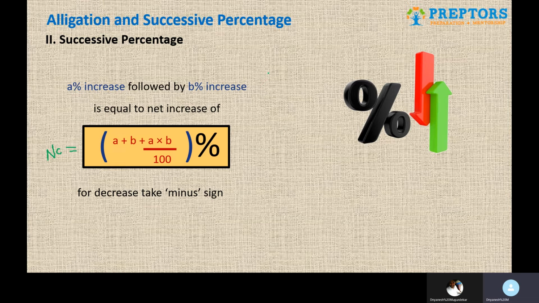That's a simple idea. And the third important part is that the order in which you perform the operation is irrelevant. Whichever two you consider first is absolutely irrelevant as long as you follow the sign conventions properly: increase you take plus, decrease you take minus. As long as you do that properly, the order does not matter. Whichever you want to take as the first two, you are free to do that, and you will keep getting the same answer. So these are some additional pointers you can remember as far as successive percentages are concerned.